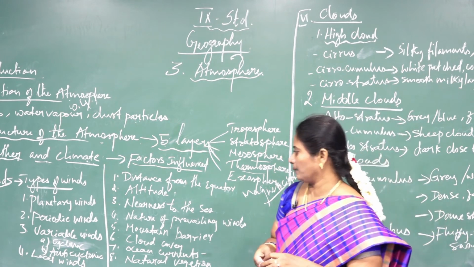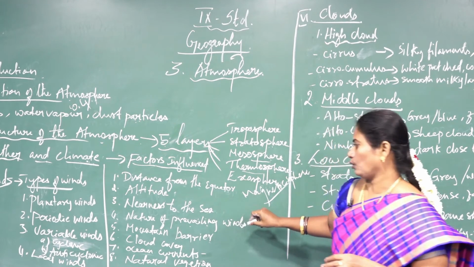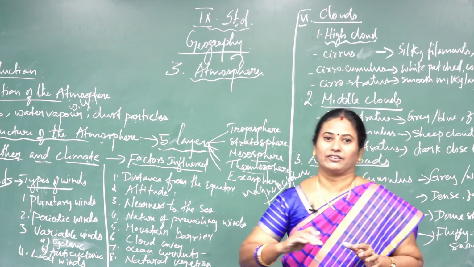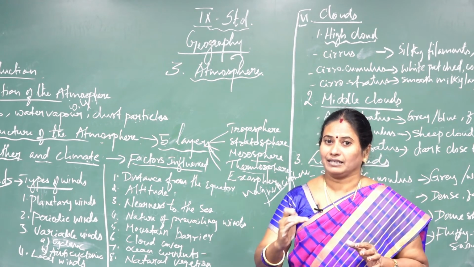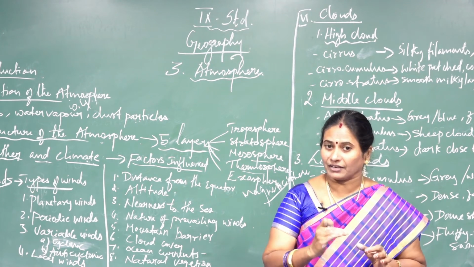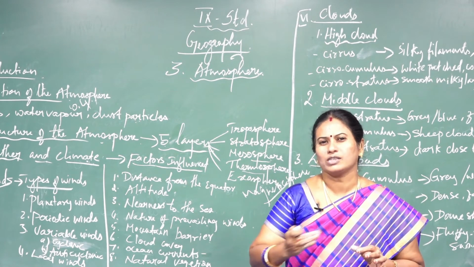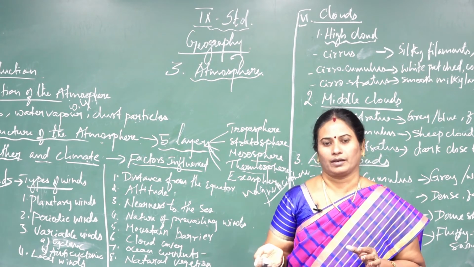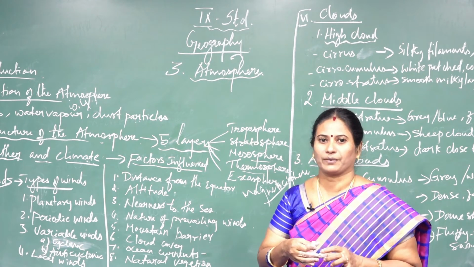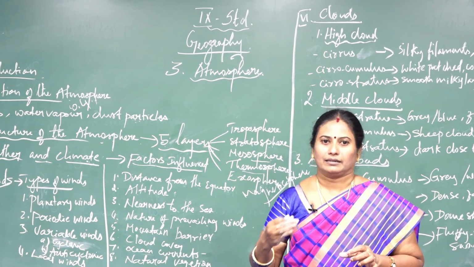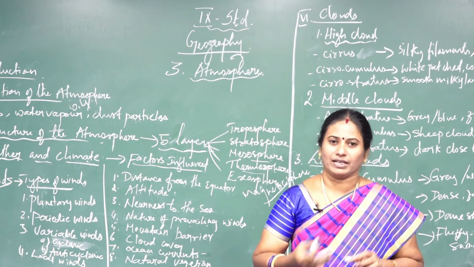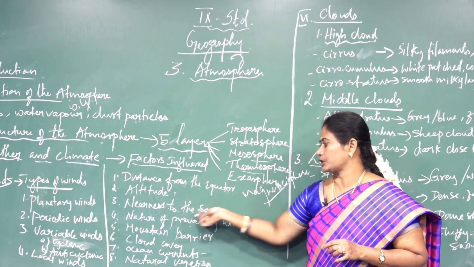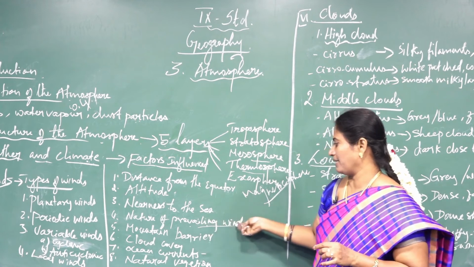Next, I will explain about the nature of the prevailing winds. The wind changes the climate of the places it blows over. It is based upon where the wind blows from. If the wind blows from a warmer region, it makes the places warm. If the wind blows from a cooler region, it makes the places have dry weather and gives rainfall. That is about the nearness to the sea and the nature of the prevailing winds.